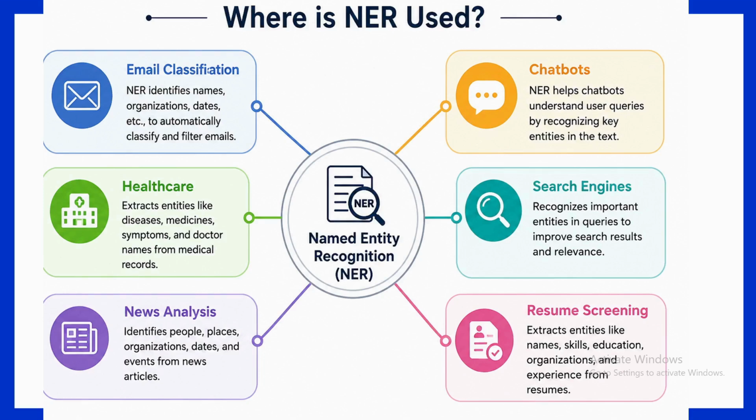Another application is news analysis. News articles contain many names of people, organizations, and locations. Here, NER automatically extracts these entities, making it easier to summarize news and analyze trends. And it is also widely used in chatbots. For example, when a user types a message such as book a flight from Chennai to Delhi tomorrow, automatically the chatbot identifies Chennai and Delhi as the locations and tomorrow as a date. So this helps the chatbot understand the user's request more accurately.